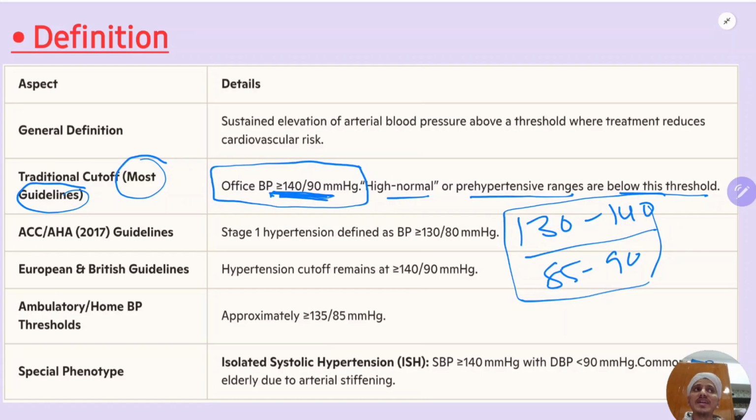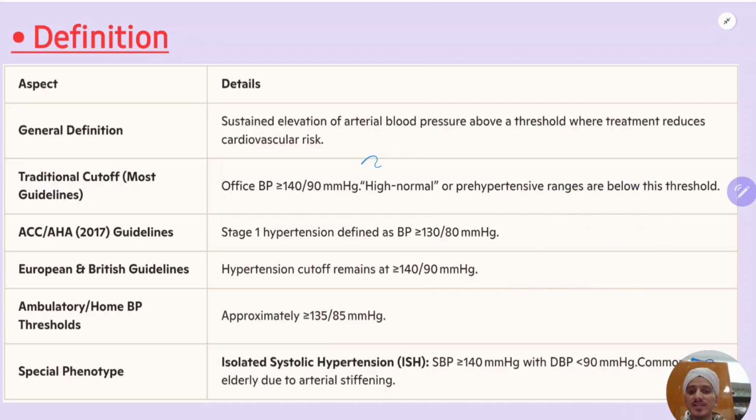Like pre-diabetes, which can develop into diabetes later on, similarly there are pre-hypertensive ranges. Some guidelines give 130 to 140, and some give 120 to 130 as the pre-hypertensive range. But just remember this point: the traditional cutoff which most guidelines give is more than or equal to 140 by 90 mmHg.